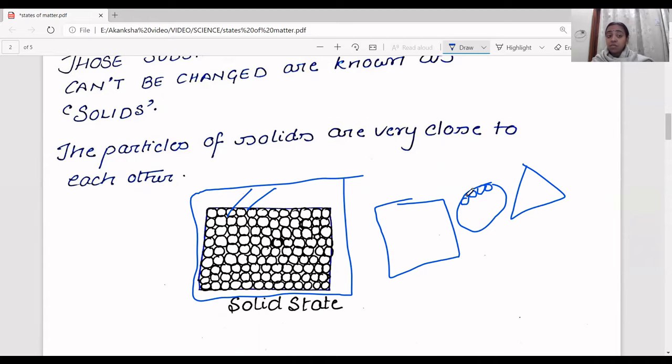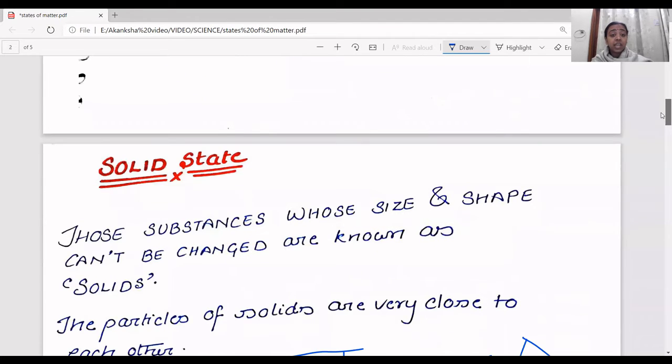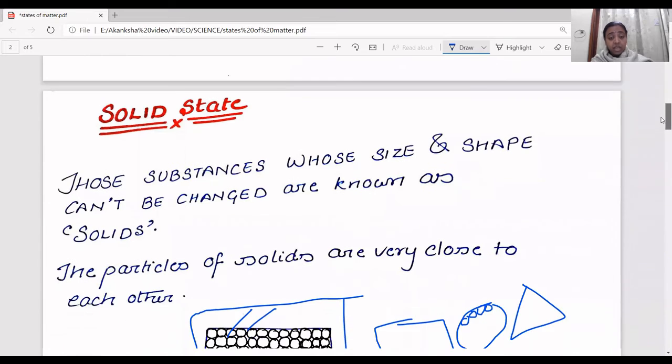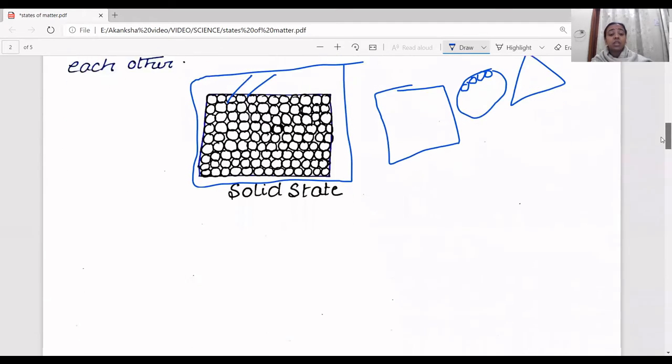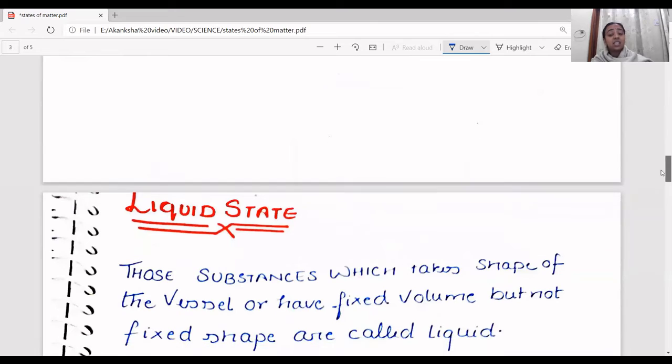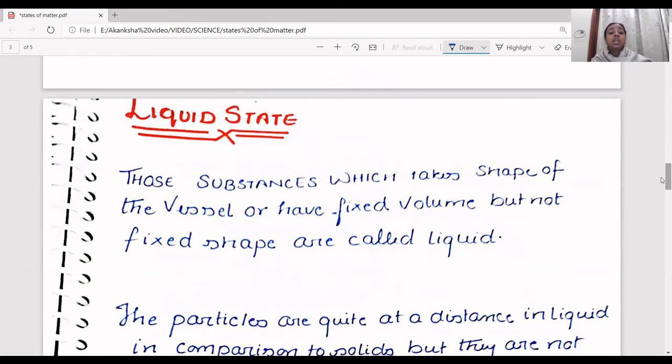The distances between the molecules are very minimal, right? And how can you differ a solid from a liquid or a gas? A solid, when you hold it, will not change its size, it will not change its shape. So that is about solid. Once again, this is the first state of matter. In solids, the particles that are arranged are tightly packed, very close to each other. Moving ahead to the next state of matter, which is liquid state.